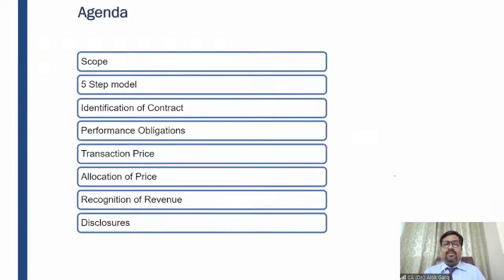And we have also understood what is meant by identification of contract, I mean to say the 5-step model. Under the 5-step model, we have understood that there must be a contract with the customer. And for a contract with the customer to be covered under this particular standard, there are 5 conditions which need to be fulfilled. Like we have discussed, the contract must be approved, the rights and obligations of each party should be identified, the payment terms should be clear, and there must be commercial substance of the transaction.